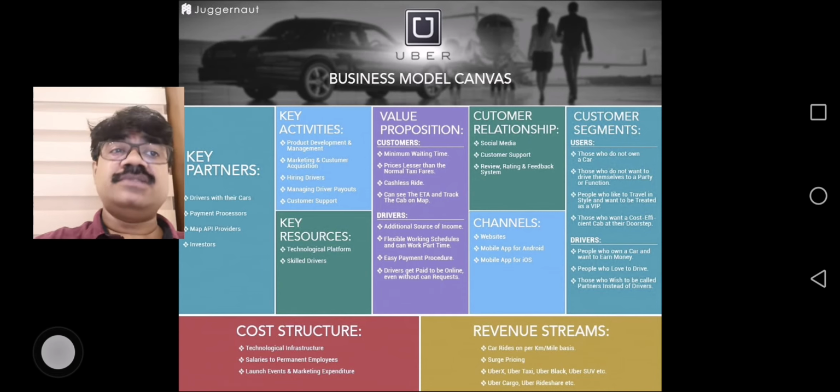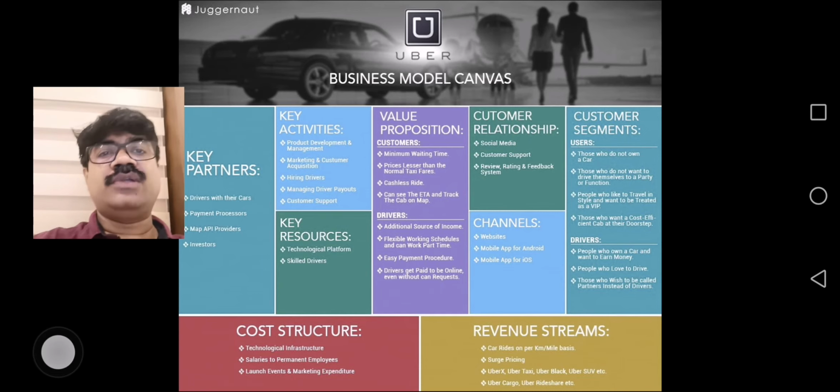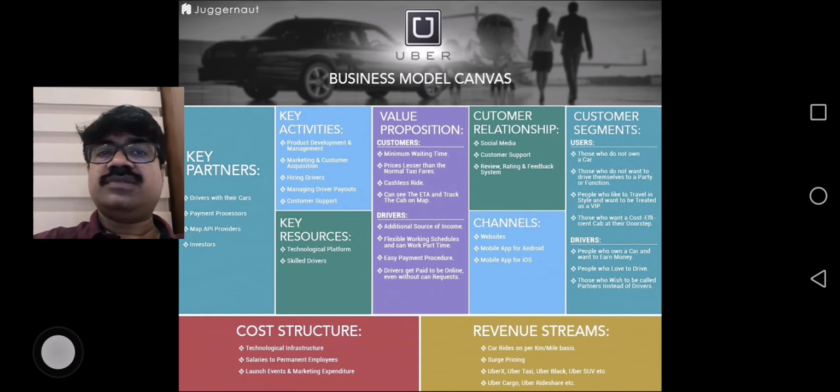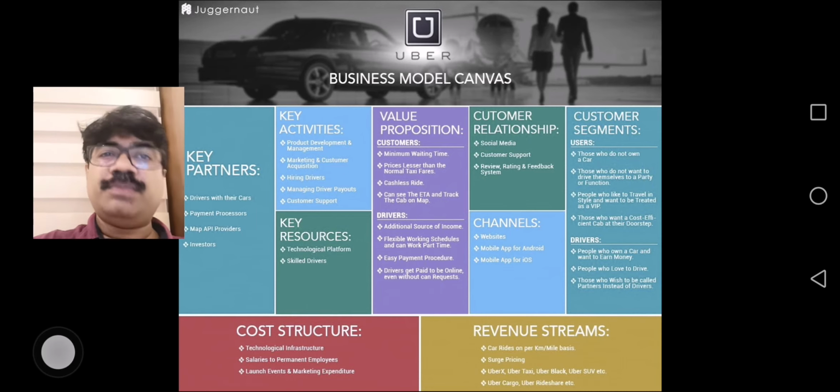Which customer segments are they targeting? One is the user, the customer, and the other is drivers. The driver is their customer and the user is a customer. Which type of users and which type of drivers is clearly given. People who love to drive, even people who are not pure taxi drivers, can also be their customer. The cost and revenue is clearly given. The cost is for the app and technology, the salary to the permanent employees who coordinate, the launch events and marketing expenditure, and the commission given to the drivers.